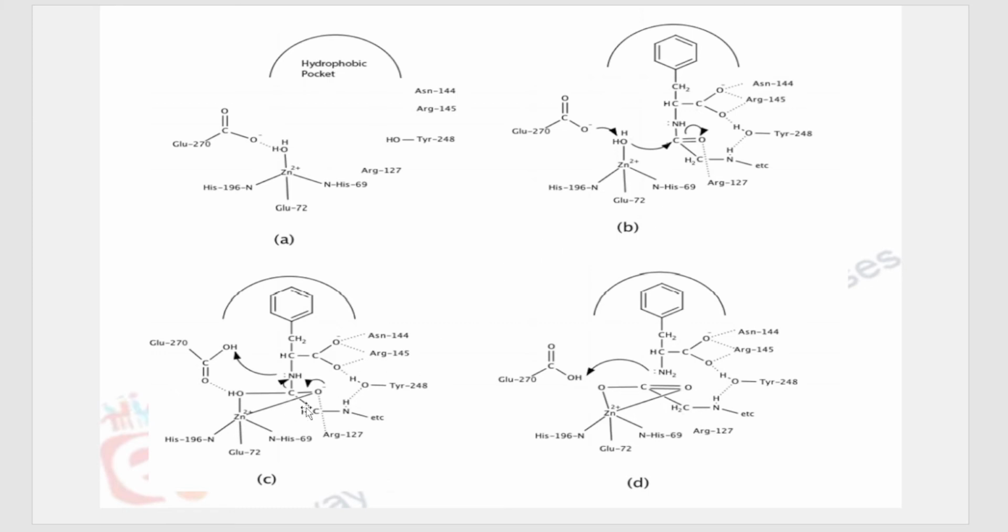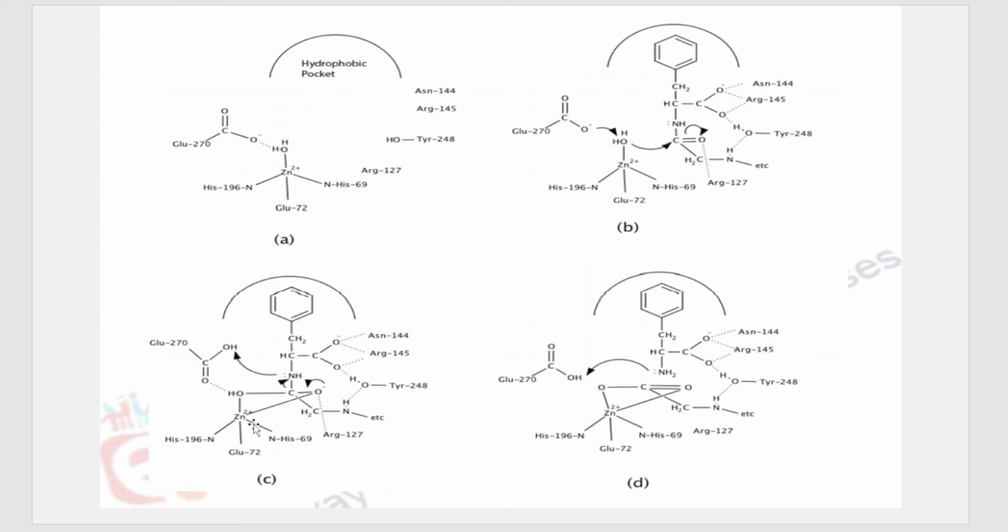Which atom is available here? Oxygen is there, which has a minus charge on itself, so it is electron rich. So zinc forms its 5th coordination with this oxygen. Why does this happen? Glutamate, which was bidentate initially, gets converted into a monodentate ligand, because of which zinc is short of one bond.